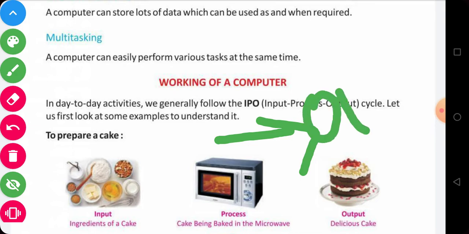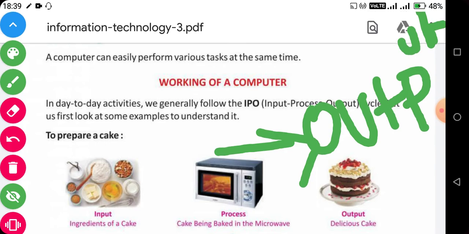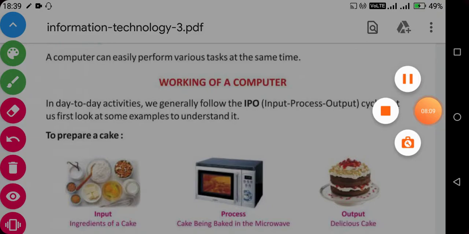An output device. Examples of output devices are monitor and printer. These are the output devices from which the user gets the information after processing inside the CPU.